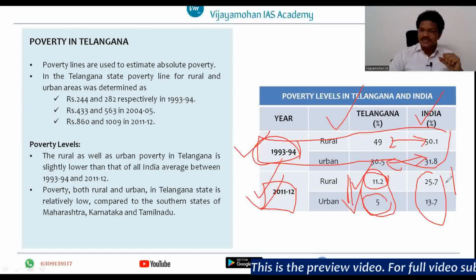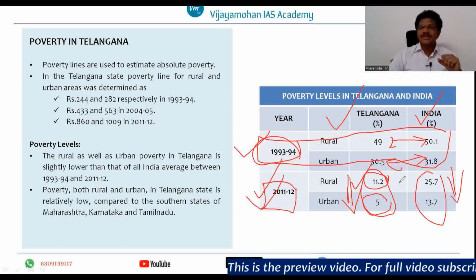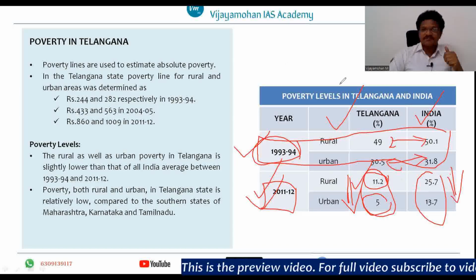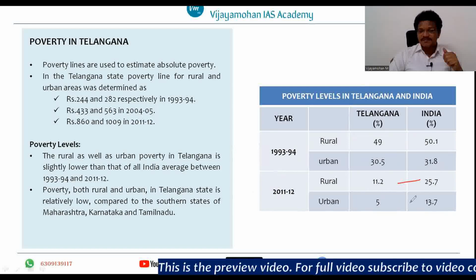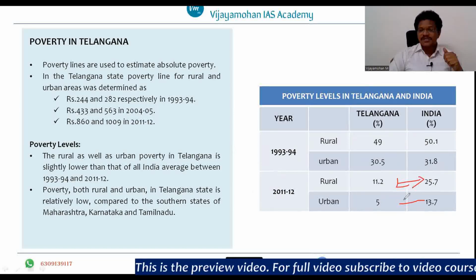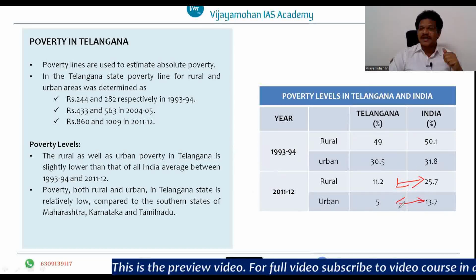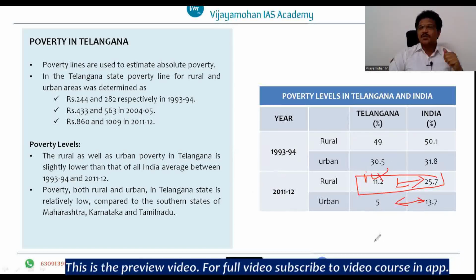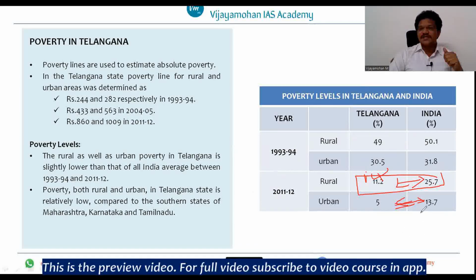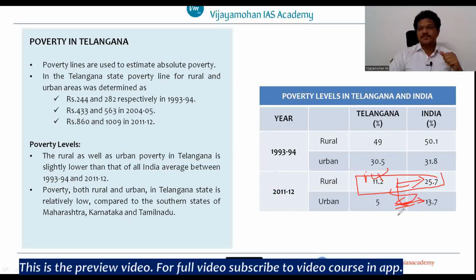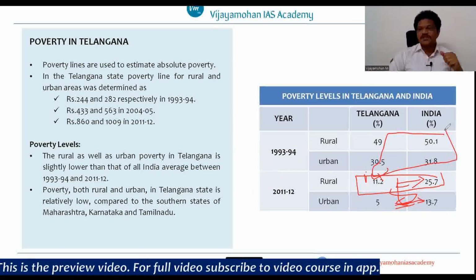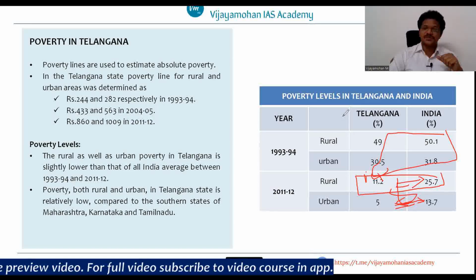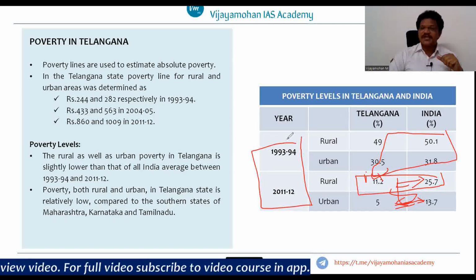However, there is also a decrease at the all India level. But if you see comparatively, the decrease is more in Telangana state. And one more thing that you need to observe is that the difference between the poverty ratios of all India level and Telangana has widened. If you see here, the difference is nearly 14 points in rural areas, and in urban areas it is nearly 8 points. Whereas in 1993-1994, the difference is comparatively less between the all India level poverty ratio and the Telangana poverty ratio. So this is also one significant improvement.